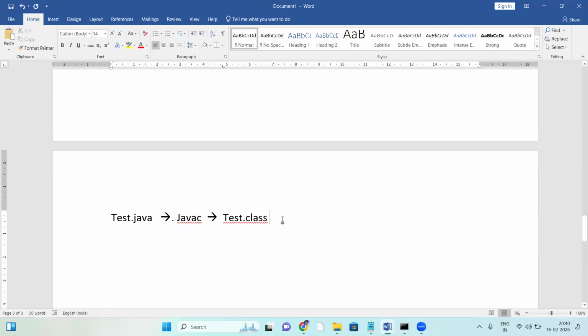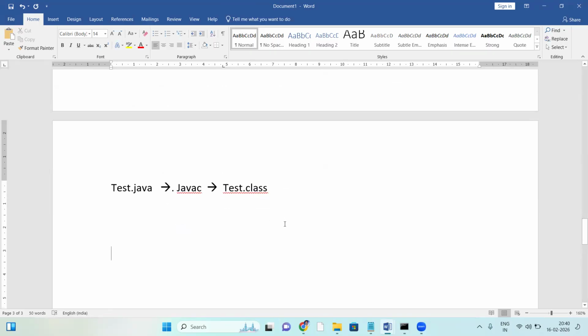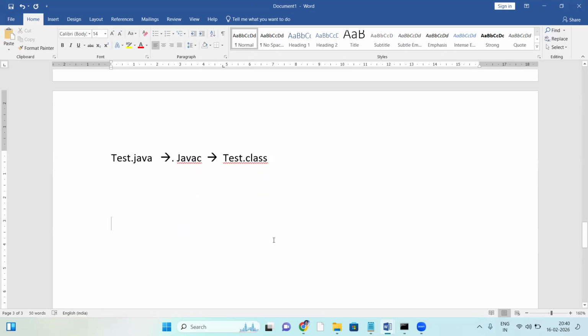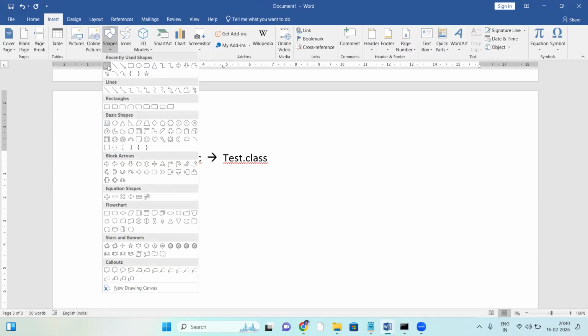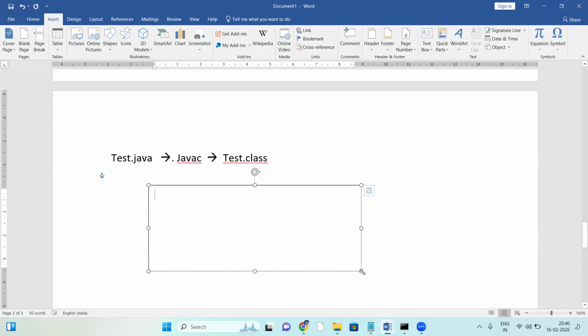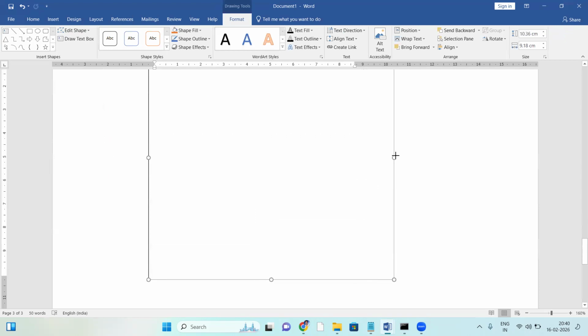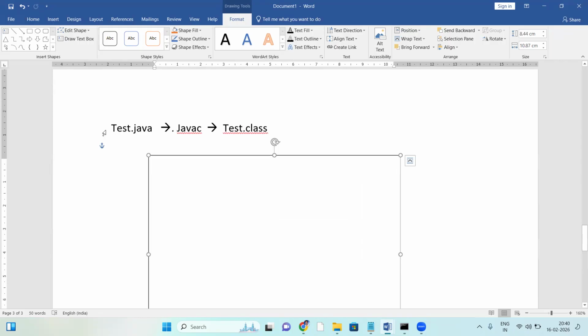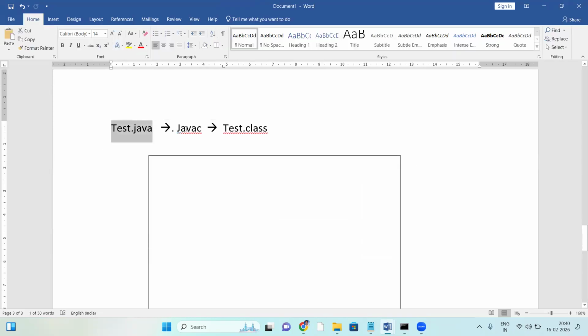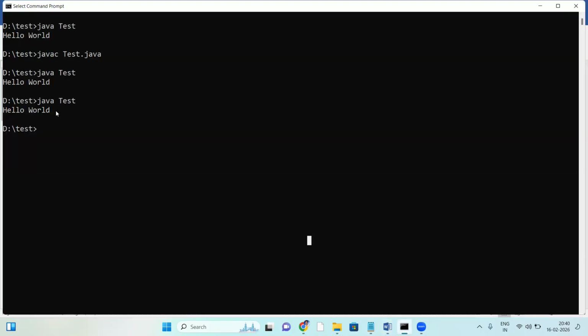After generating the .class file, then comes execution in this Java memory space. So first, the .java compilation generates the .class file.